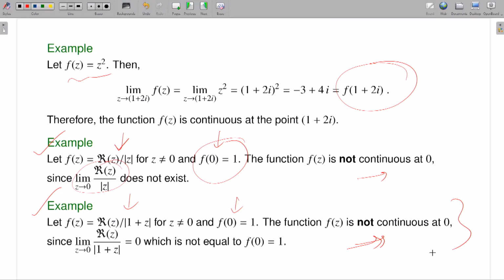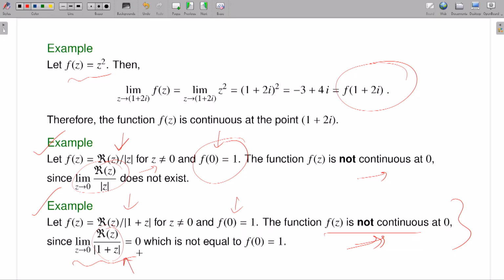The limit does not exist, so therefore my function is not continuous. You just check this example. In the same way, it says that the function is not continuous. Here I already said that you have to prove it. Is the limit as z approaches this point, what will happen? In this example, the limit does not exist, so therefore my function is not continuous.